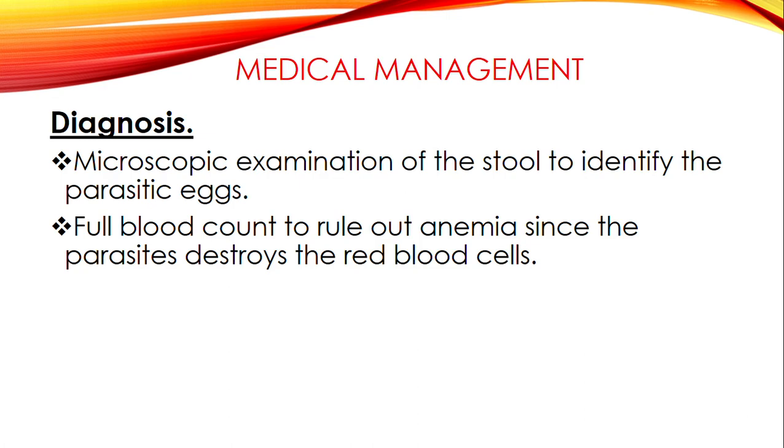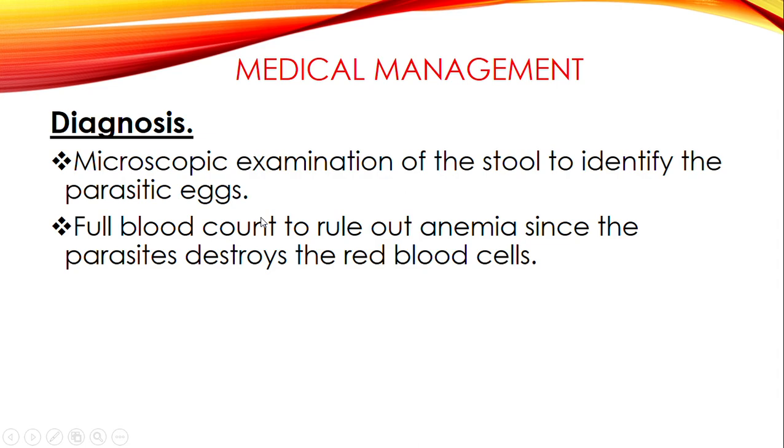So when it comes to diagnosis, the first is the microscopic examination of the stool to identify the parasitic worms. So the stool samples will be collected from this patient to be taken to the laboratory where they will examine it, and they will be able to see the eggs of these parasites.